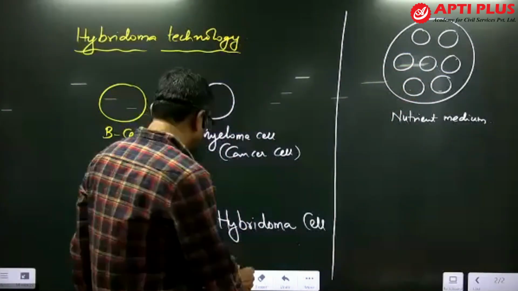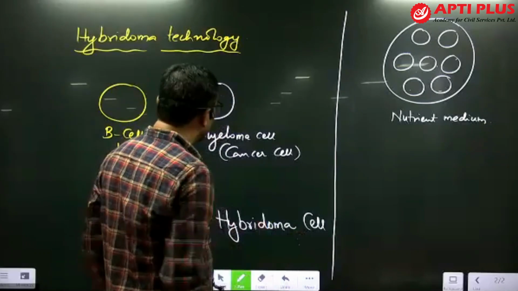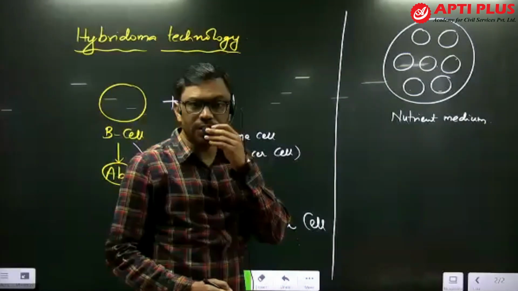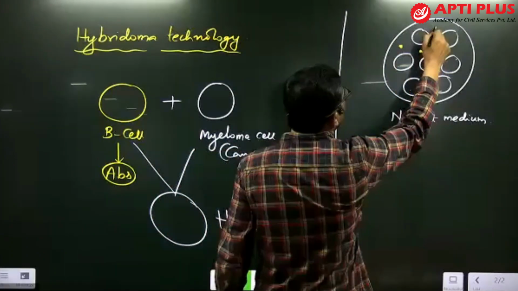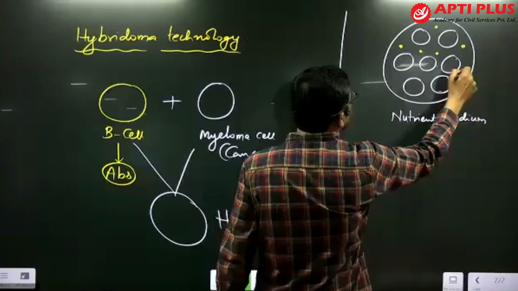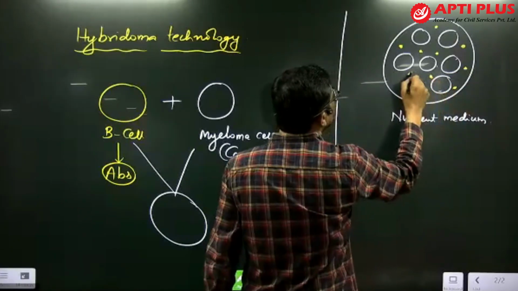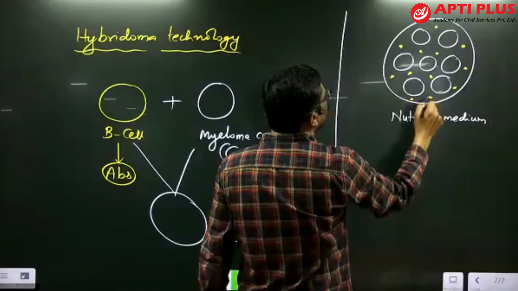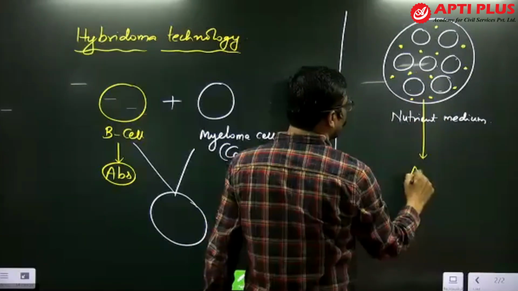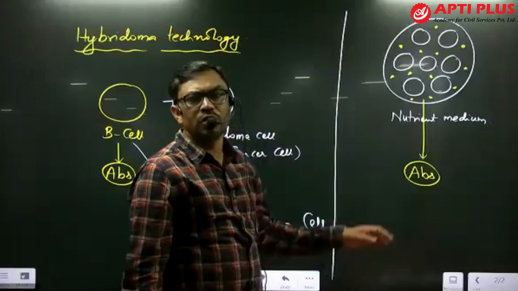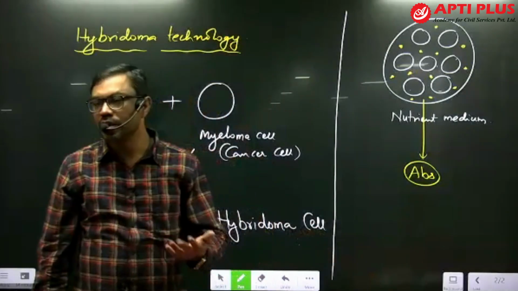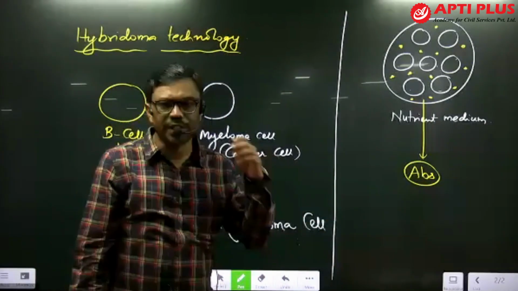These hybridoma cells also have antibody producing capacity, so they release similar antibodies into the medium. These antibodies are collected and purified, and they can be used for treatment of disease and for diagnosis of various types of disease.